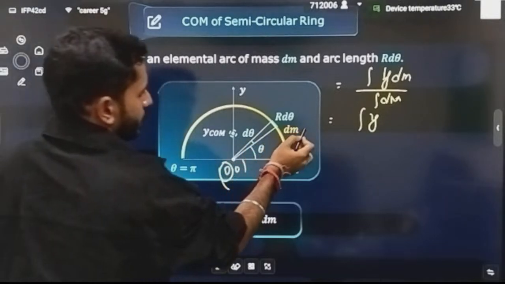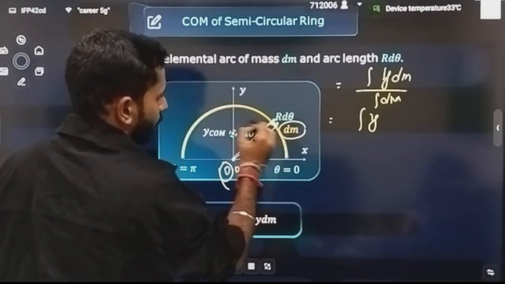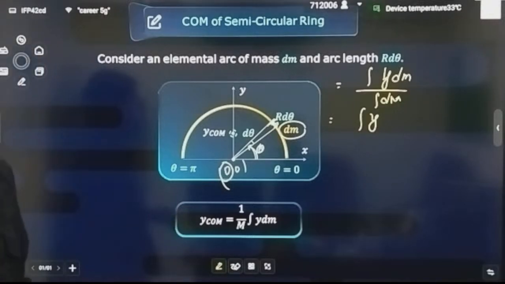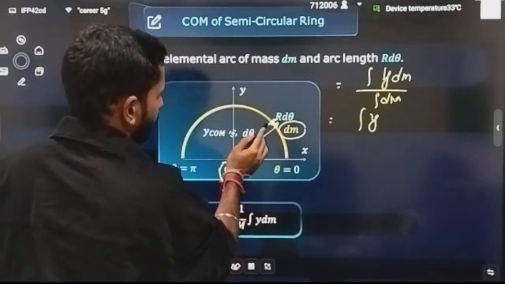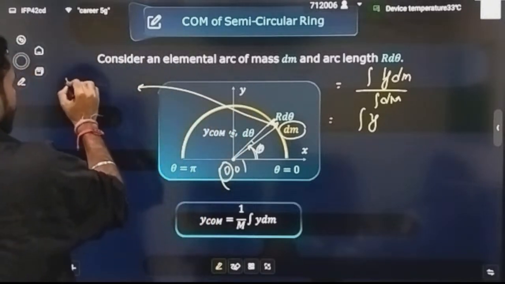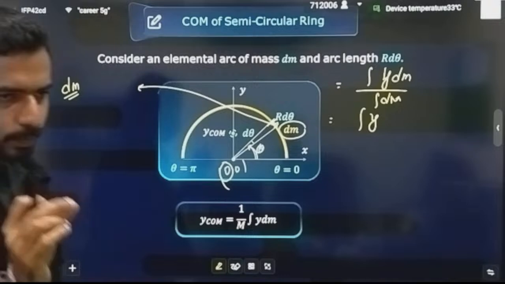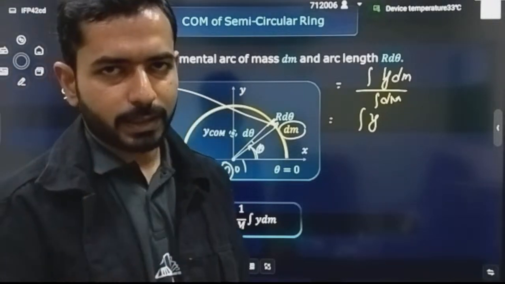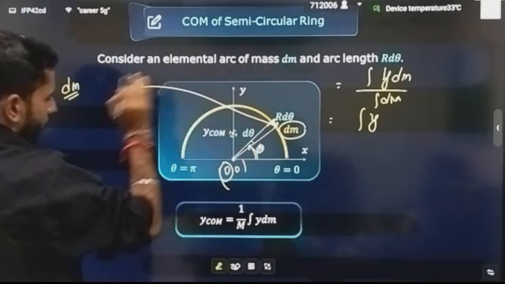See now how you will be writing that dm mass. What is this dm? Let's suppose I have gone at an angle theta and I have cut out an element. Okay, I have gone at some angle theta and I have cut out an element. How can you write the mass of this cut element dm? How will you be writing that mass? A small dx thickness I have cut out, at a d theta angle I have cut it.